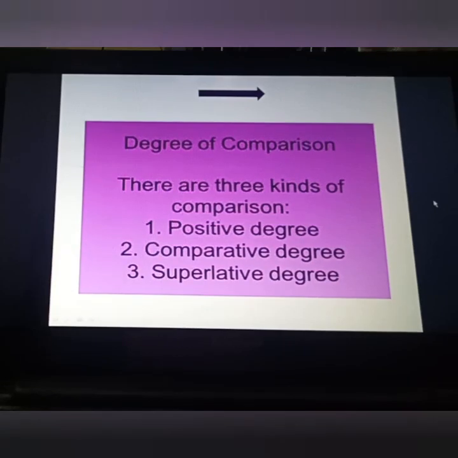Now, today we are going to start degrees of comparison. As we have the degrees of comparison in adjectives also, here in adverbs we have the same degrees. There are three kinds of comparison: positive degree, comparative degree and superlative degree. How many degrees are there? Three. First one is positive, second comparative, and third one is superlative.